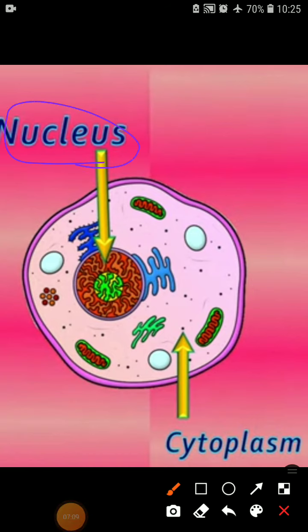Now what is the nucleus of a cell? Nucleus is a spherical dense structure situated commonly in the center of the cell. In an animal cell, the nucleus is always situated in the center of the cell or a little bit to the side, but it is generally located in the center. But in a plant cell, which we will discuss later on, the nucleus is located inside of the cell. Okay, so the nucleus membrane separates the nucleus from the cytoplasm.